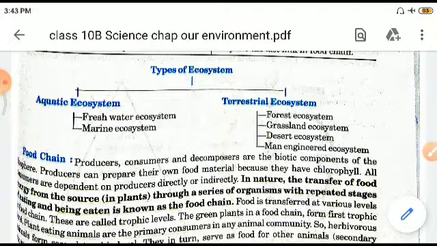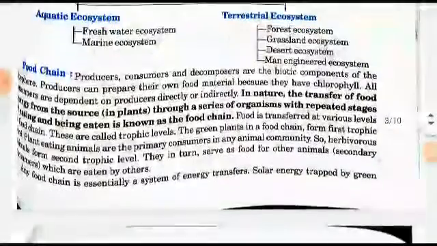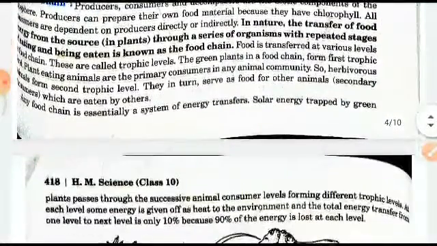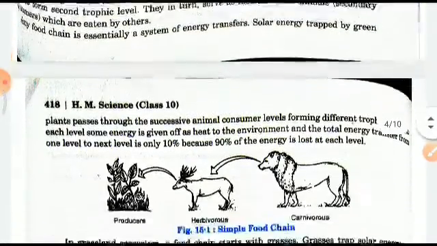In nature, the transfer of food energy from the source through a series of organisms with repeated stages of eating and being eaten is known as the food chain. It has been explained that this is the chain from eating to being eaten. Now there are some trophic levels involved here, that is, the stages.